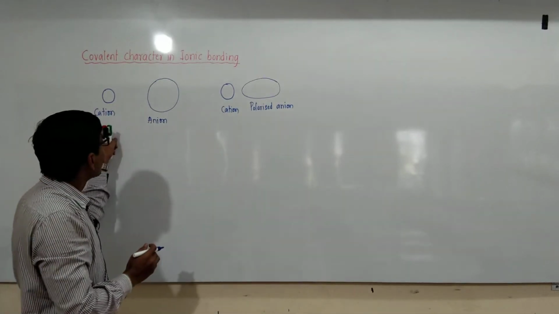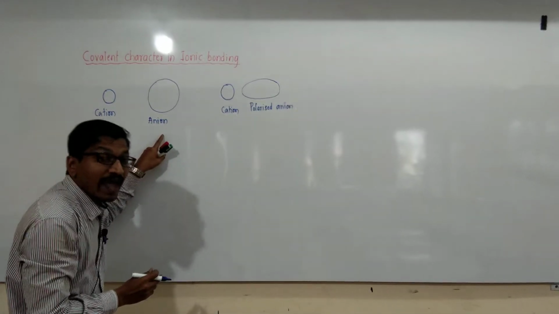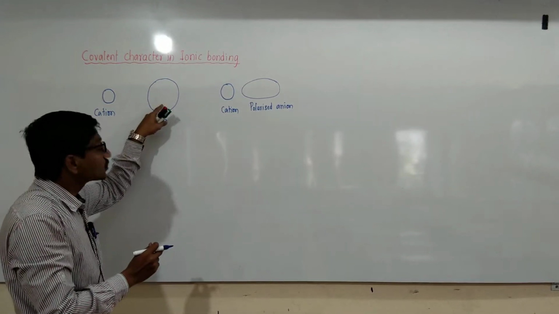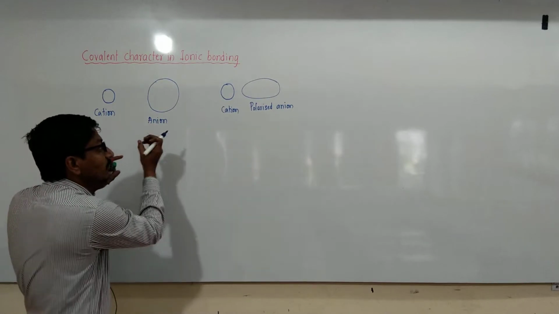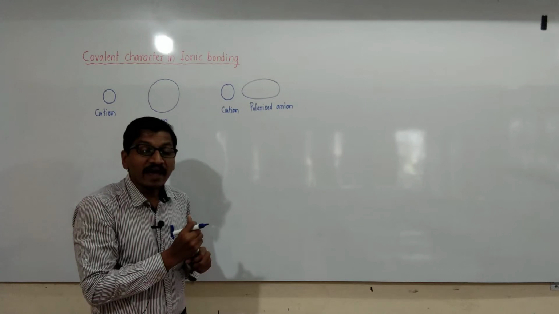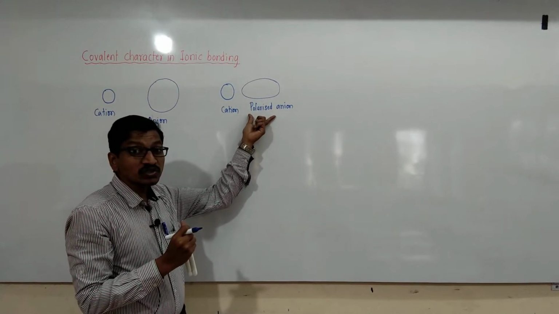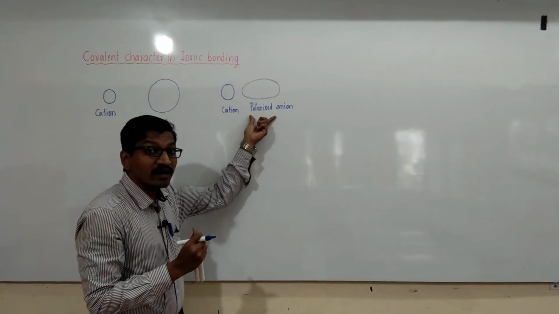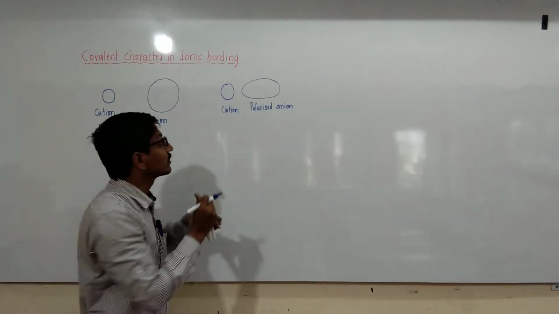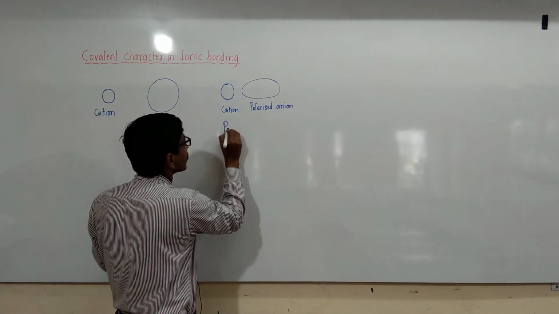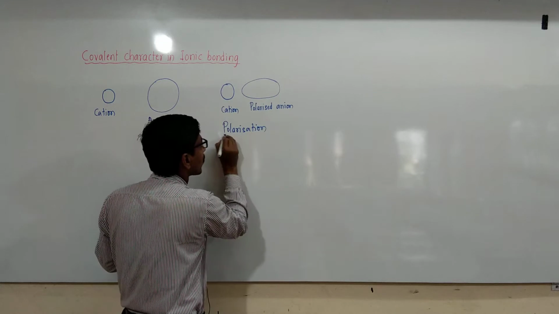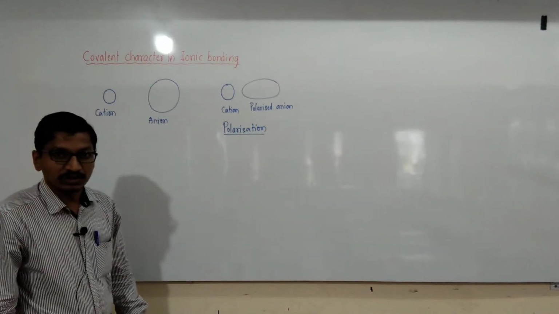When a cation approaches an anion, it attracts the electron cloud of the anion towards itself, and hence the electron cloud gets distorted, and this phenomenon is known as polarization. What do we call this? We call it polarization. This phenomenon is known as polarization.